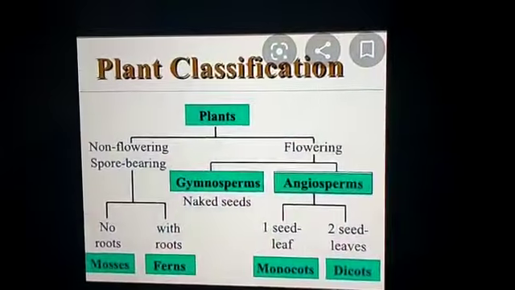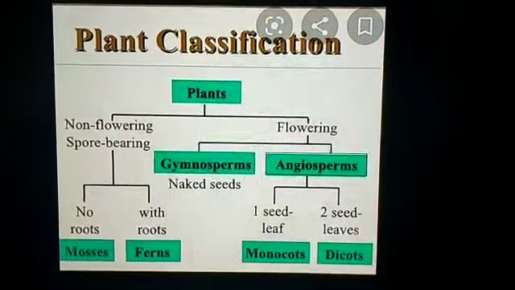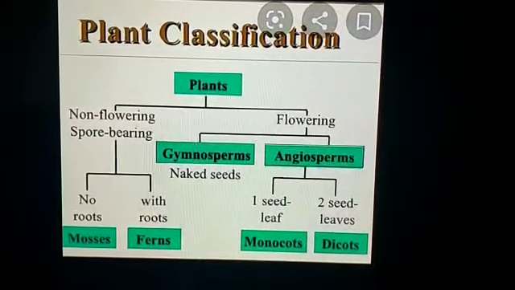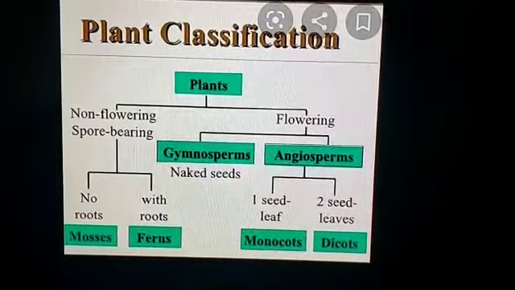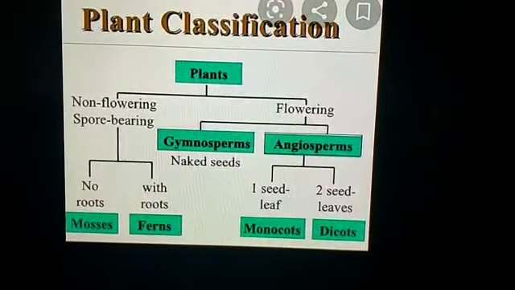Wherever we go out, whenever we see out, we used to find more amount of plants. That means they are more in number, huge number of plants we used to find. Let us see what is the classification of plants. See here, plant classification: non-flowering plants and flowering plants. So basing on the flower character, they divided into flowering plants and non-flowering plants.